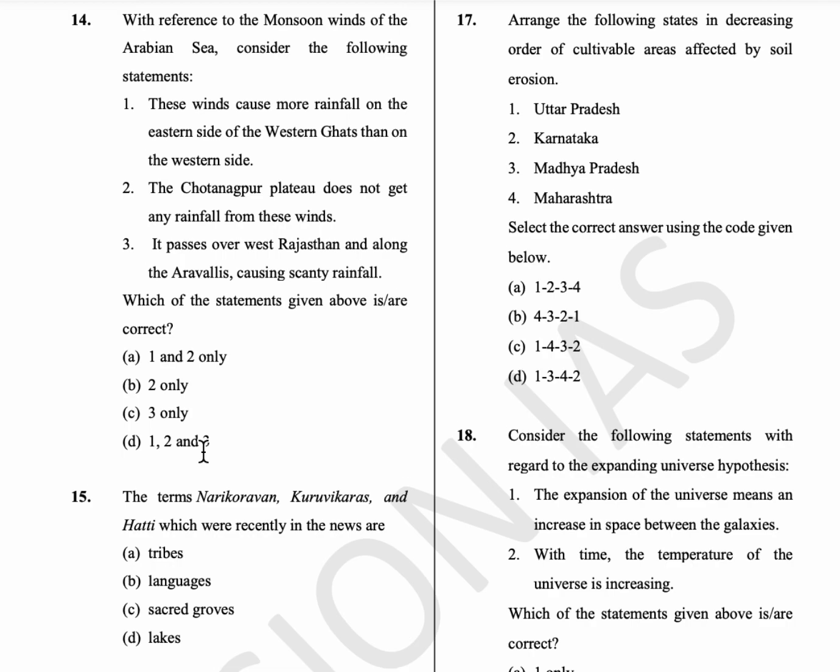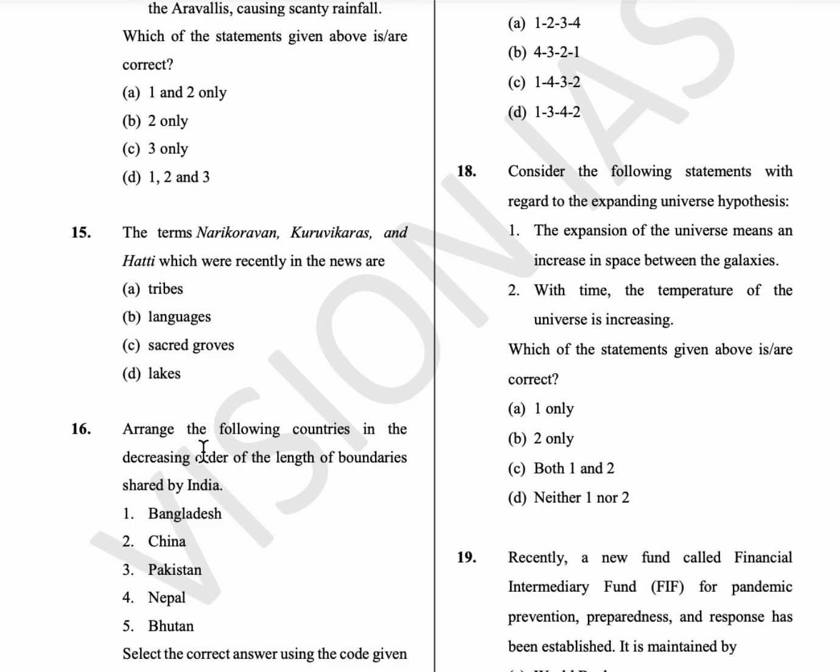soil erosion. Okay, the next 18th question: consider the following statements with regard to the expanding universe hypothesis. The expansion of the universe means an increase in the space between the galaxies, and with time the temperature of the universe decreases, because 3 lakh years ago the temperature was very hot, around 4500 Kelvin, but now the temperature has dropped. So option A is the answer.